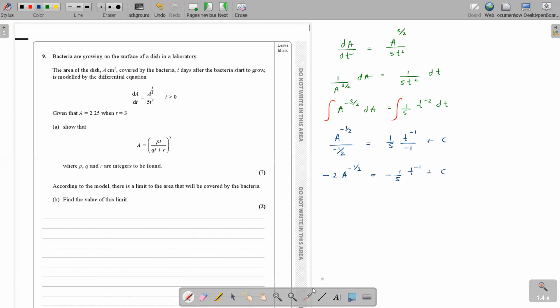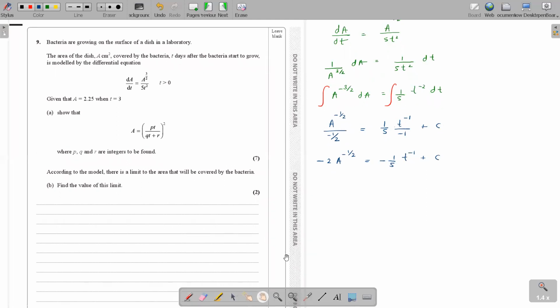Agreed? Agreed. How do we find the c value? They have given the A and t values, so we find c with that. Okay, can you calculate that with us? So A is 2.25: minus 2 times 2.25 to the power minus half equals negative 1 over 5 times t, where t is 3. Can I have this value first?